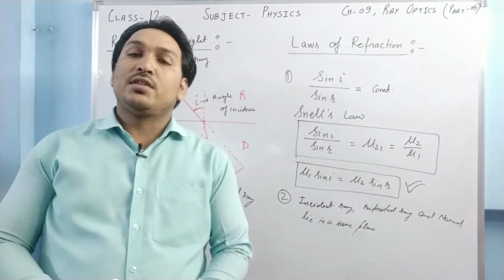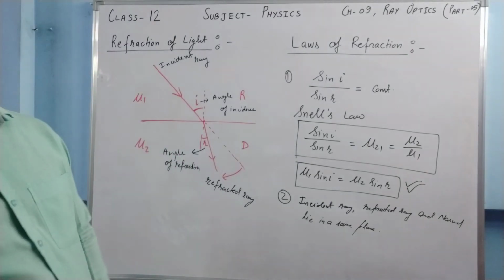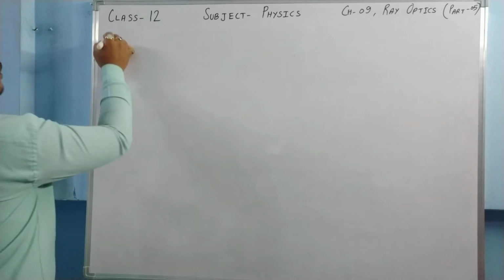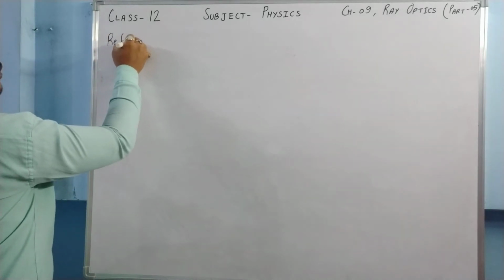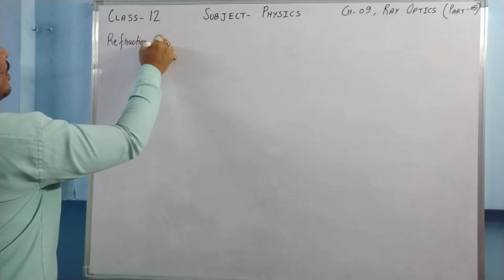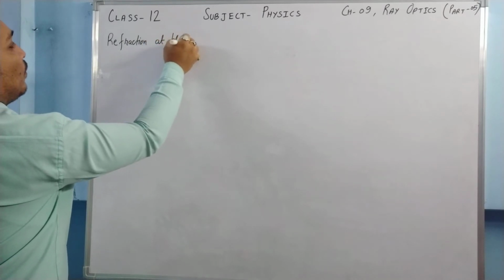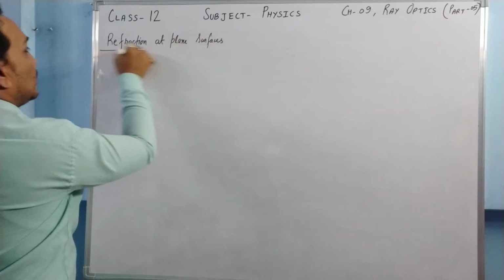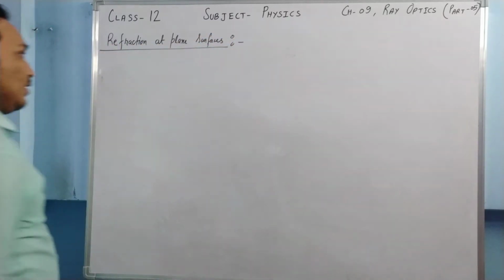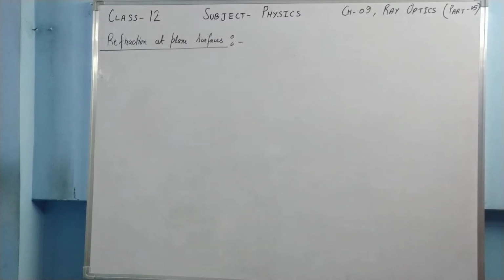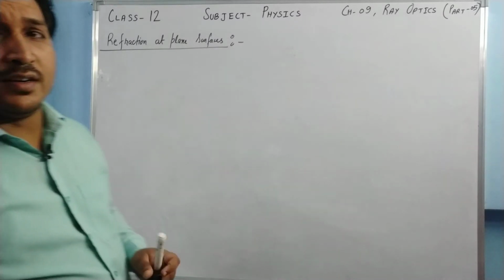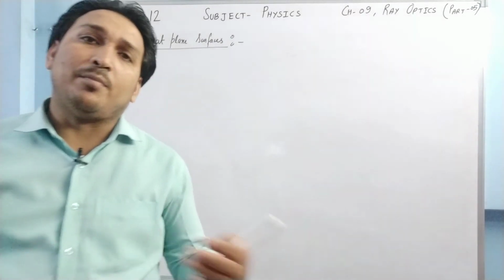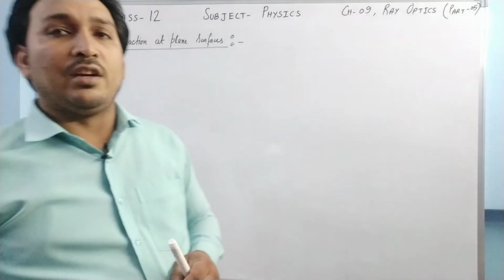So let us start the next topic, which is refraction at plane surfaces. This is going to be a major heading. Under this heading we are going to understand some examples like refraction through a rectangular glass slab, apparent depth and TIR. There are 3 applications.